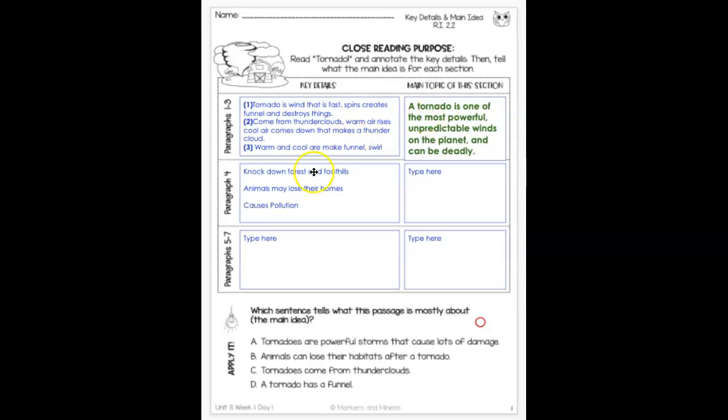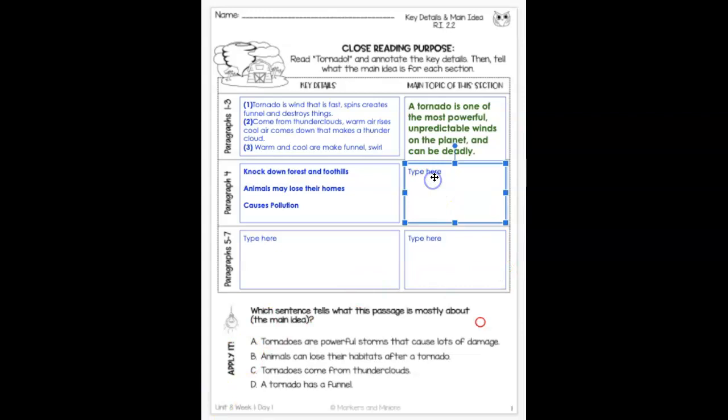So in paragraph 4, these were some key details pulled from that section that describe what I think is important. And if you compare your notes, I'm pretty sure we are on the same page. So I put knock down forests and foothills. So these tornadoes can knock down forests and foothills. Animals may lose their homes, and it also may cause pollution.